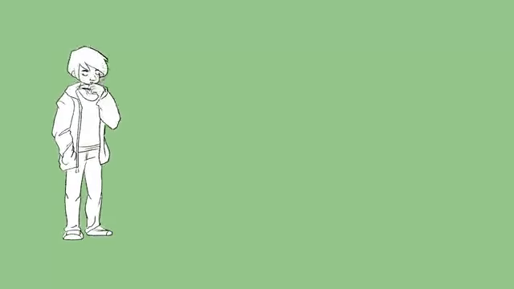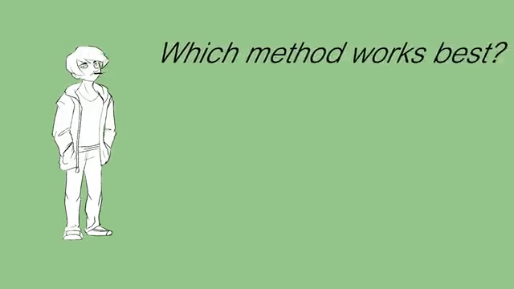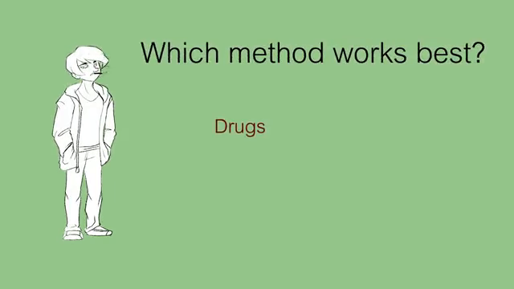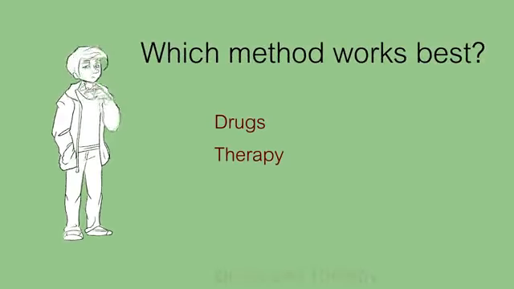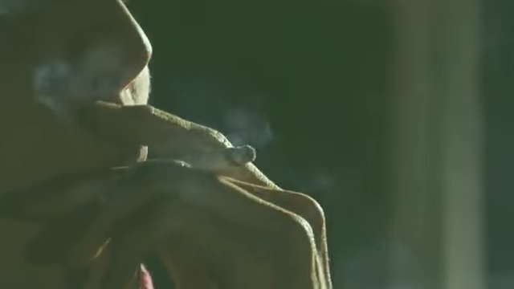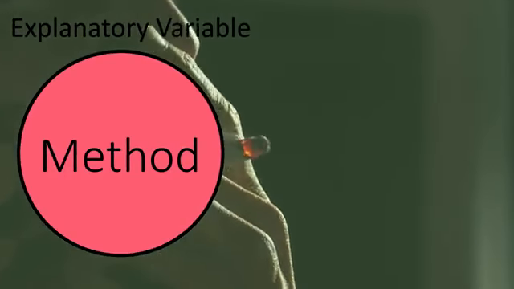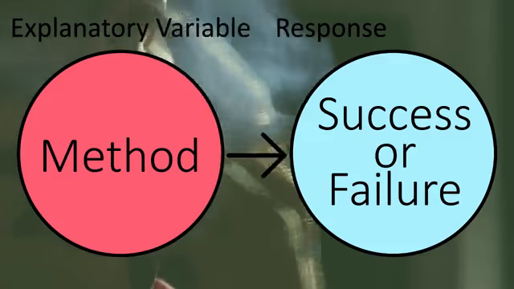Let's suppose that we've carried out the observational study of smoking cessation methods. We're trying to determine which method works best: drugs to alleviate nicotine addiction, therapy, combined drugs and therapy, or simply quitting. The explanatory variable is the method, while the response variable is eventual success or failure in quitting.